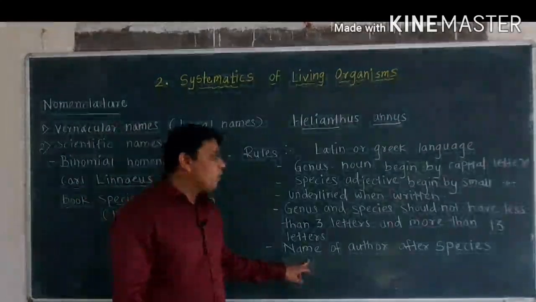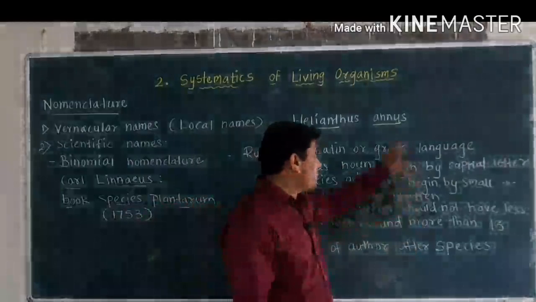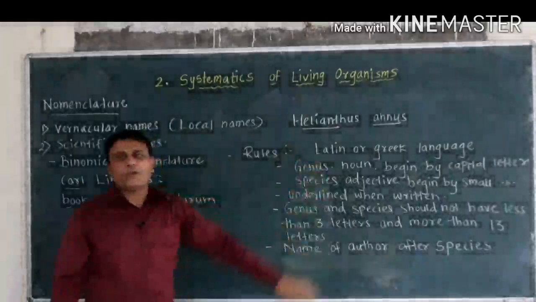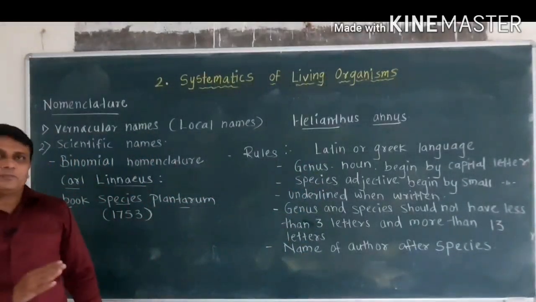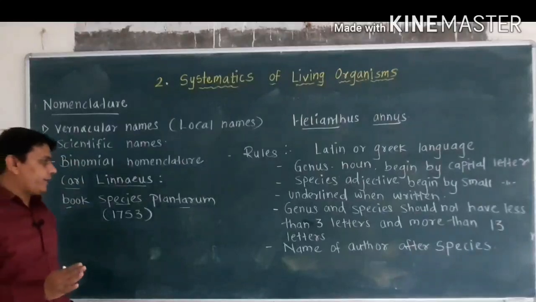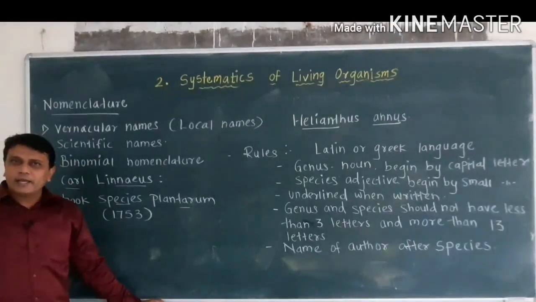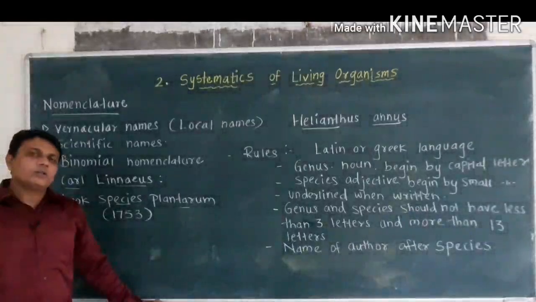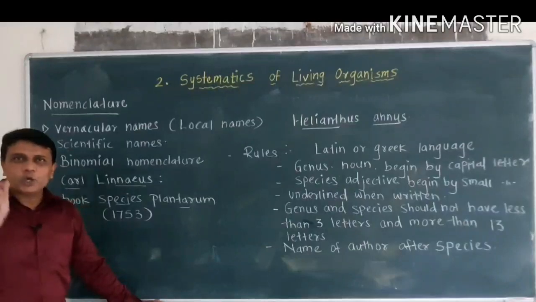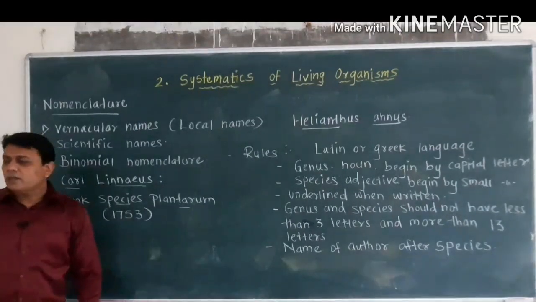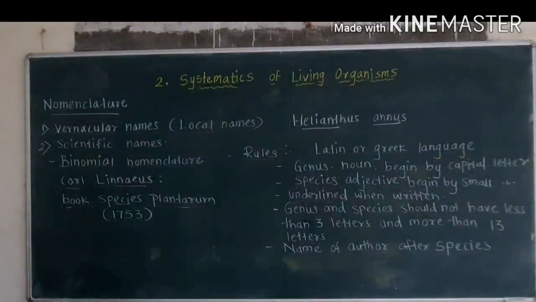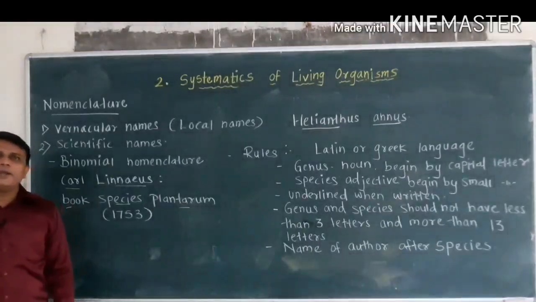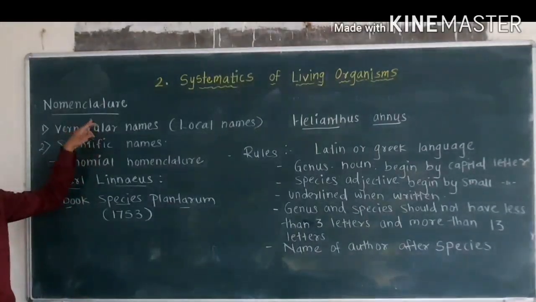The name of the author should be written after the species. After the specific name, the name of the author, meaning the person who identified that organism and classified it, should be written in short in brackets after the specific name. So we have learned regarding the topic, that is nomenclature.